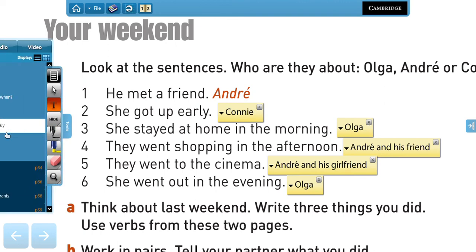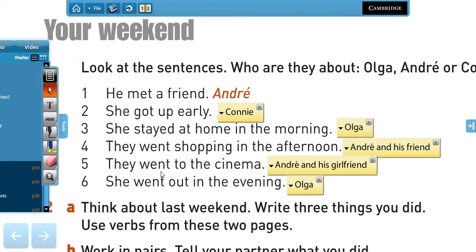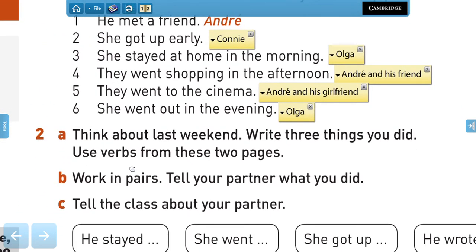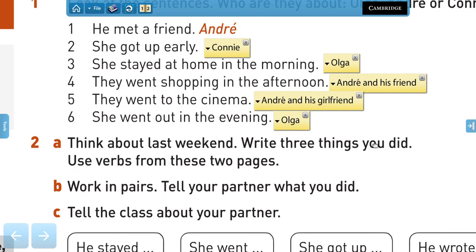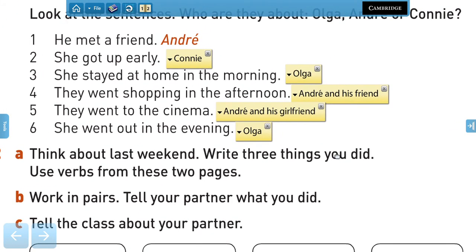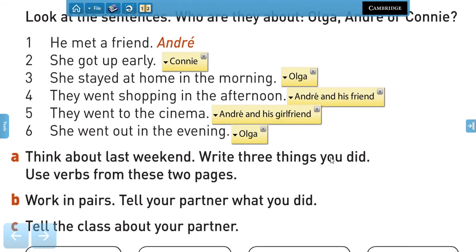Very good. Now I want you to think about your last weekend, right? And write 3 things you did, 3 activities you did last weekend. Okay, so try to use verbs from these pages. You can use the verbs stay, listened, phoned, cooked, watched, got up, went, had, wrote, and met.